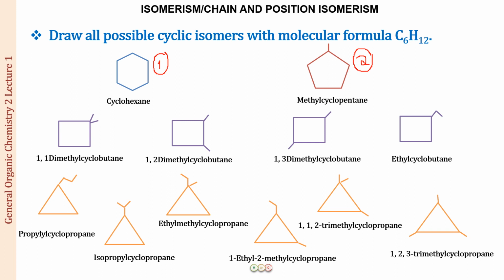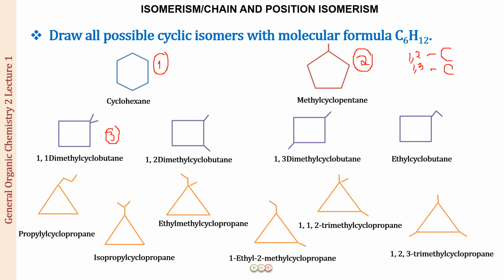So there is a number of the parent chain of the ring being different. So 1 and 2, they are going to be chain isomers. All right, so there is a difference in the length of the chain. Now let us look at 1 and 3. I'm doing it with 1 so you can understand the rest yourself as well. So 1 and 3, again you can see 1 is a 6 carbon ring and 3 is a 4 carbon ring. So again they are going to be chain isomers.